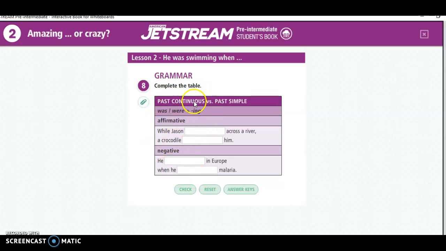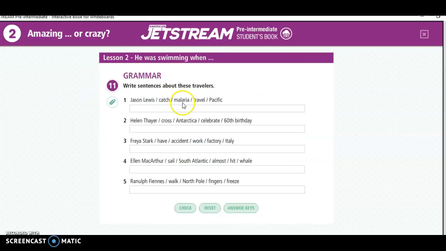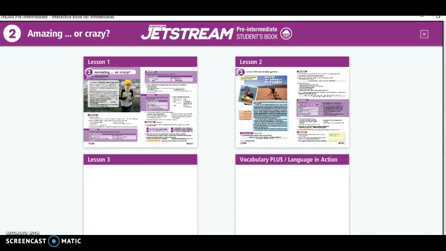We use past continuous, which is the verb to be, and the verb in ing, and simple present. Here it is, was, remember because Jason is a he, and it's a long action. The simple past is a very short action. Excellent. Here's another grammar practice. Now that's the finish of lesson 2. Let's look at lesson 3.